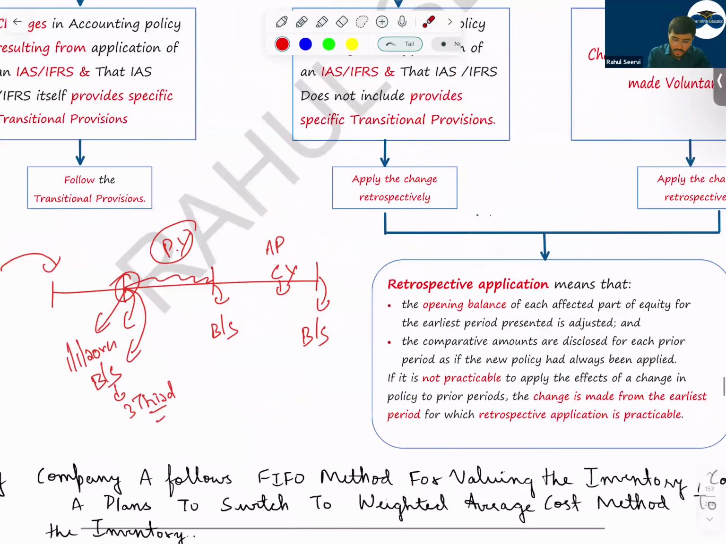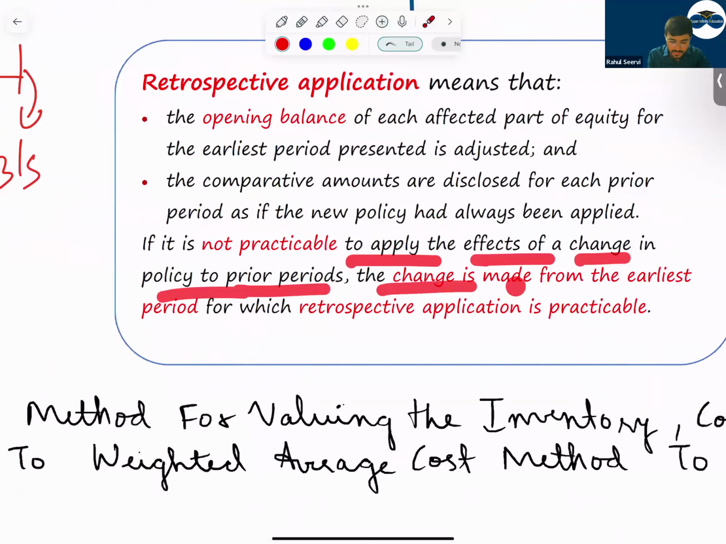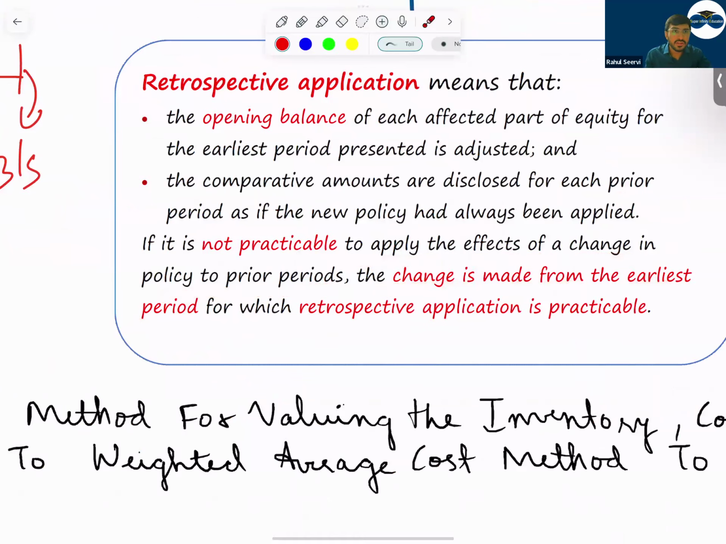If it is not practicable to apply the effects of a change in policy to prior periods, the change is made from the earliest period from which retrospective application is practicable. The standard says that only from the date from which it is possible to do the retrospective treatment, do it.